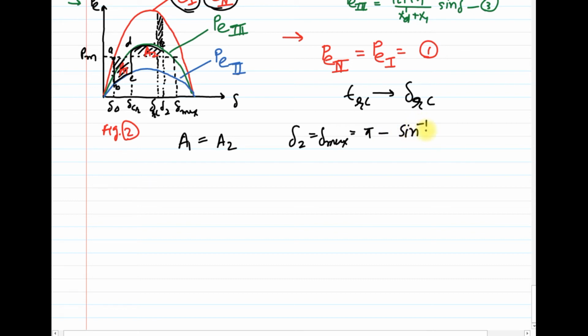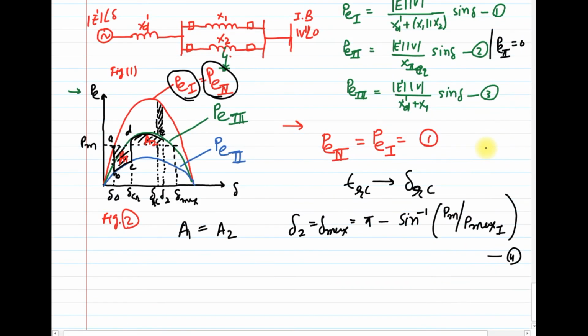Just recall the theory of case A, the case of mechanical power input, sudden increase in mechanical power input, Pm by Pmax 1. Here I have considered Pmax 1. In the previous case I considered Pmax 3. So I have asked one question: you have to find out why I have considered Pmax 1 here instead of only Pmax, or I could consider Pmax 2, Pmax 3, but instead of that I have considered Pmax 1.